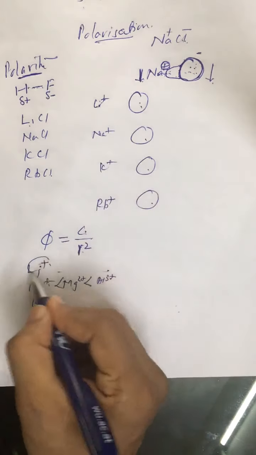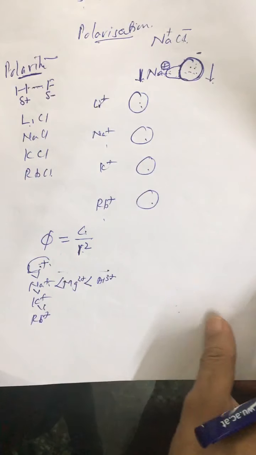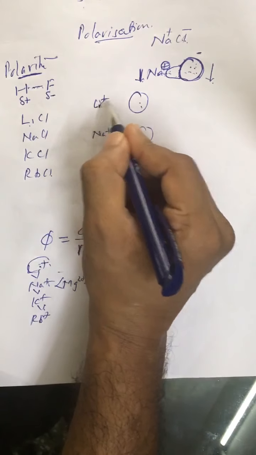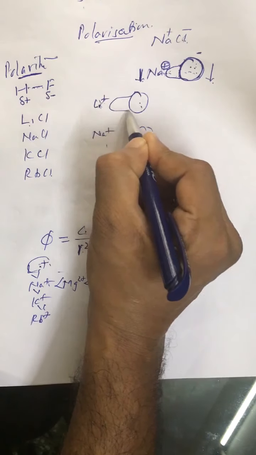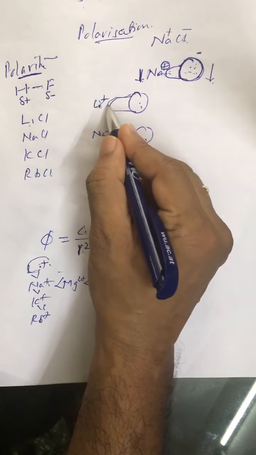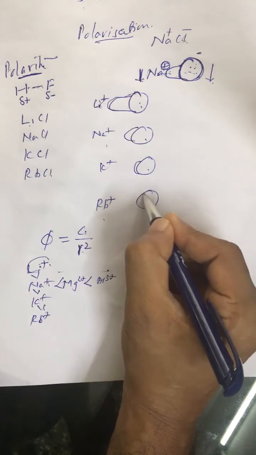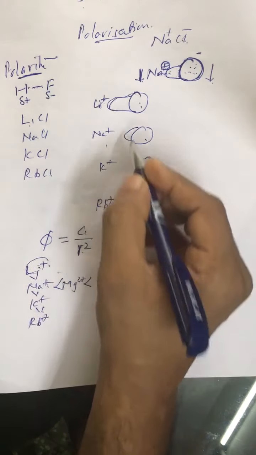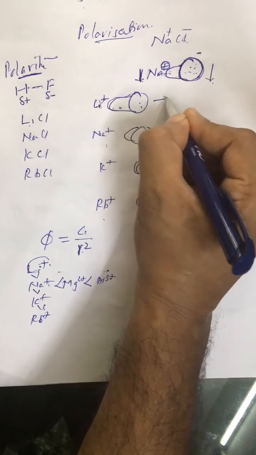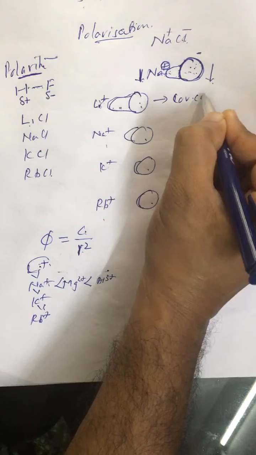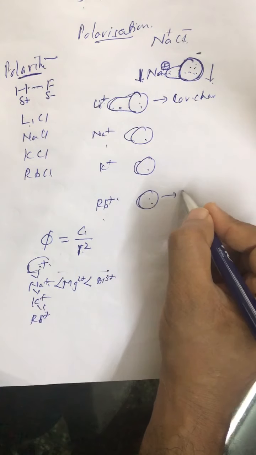Now out of these four, Li positive has the highest phi value. So obviously its tendency to attract Cl negative is maximum. Here it is attracted maximum, here attraction is less, here it is further less, and here it is minimum. Since polarization is maximum in LiCl, it has maximum covalent character, and RbCl has maximum ionic character.